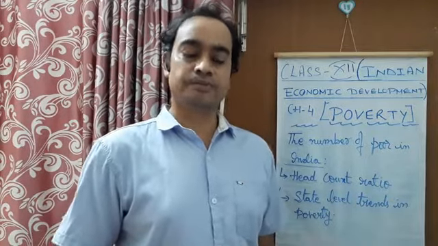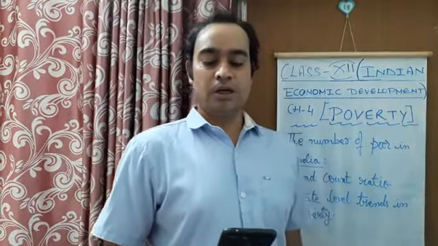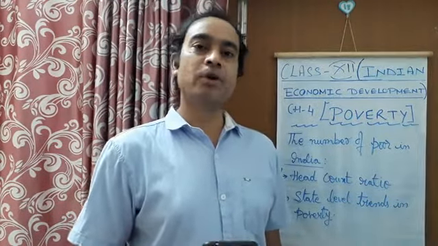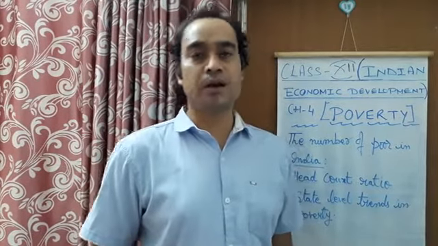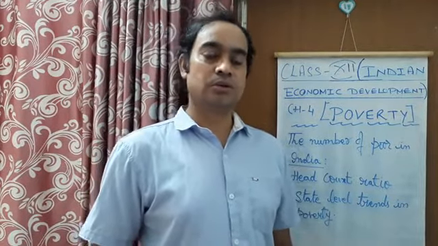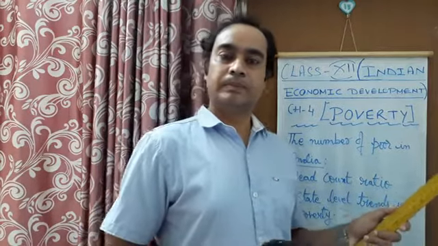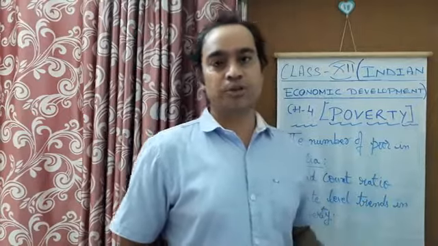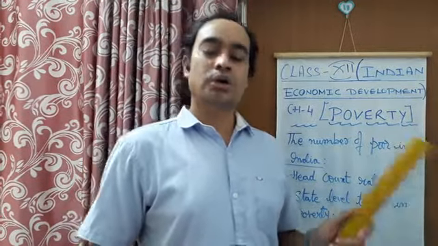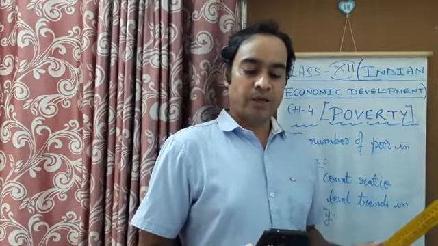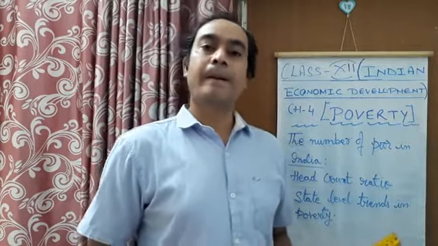But if we see the graph for 2011 to 12, we found that the number of poor people came down to 270 million. Okay, so this is how the number of people reduced from 1973 to 74 to 2011 to 2012, right?